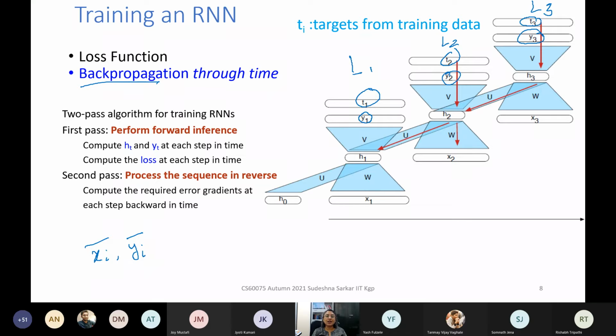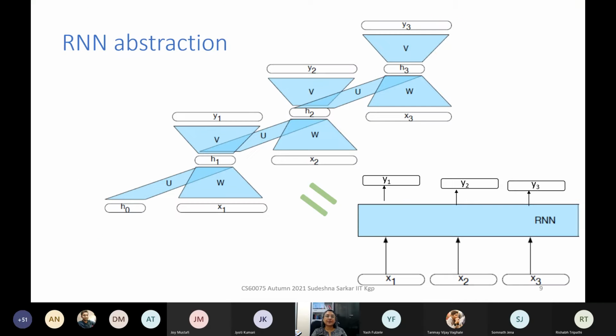So we compute the loss at each time step, and then when we do backpropagation, we backpropagate these losses in each step backward in time. This sort of RNN is usually drawn like this as shown below. So we have x1, x2, x3, and we have y1, y2, y3 as the output. And inside we have h1, h2, h3.